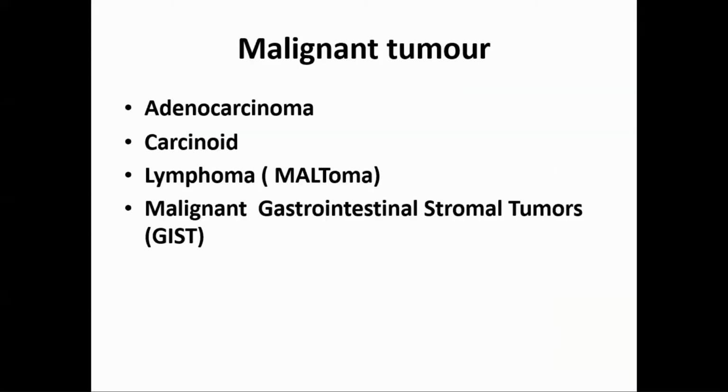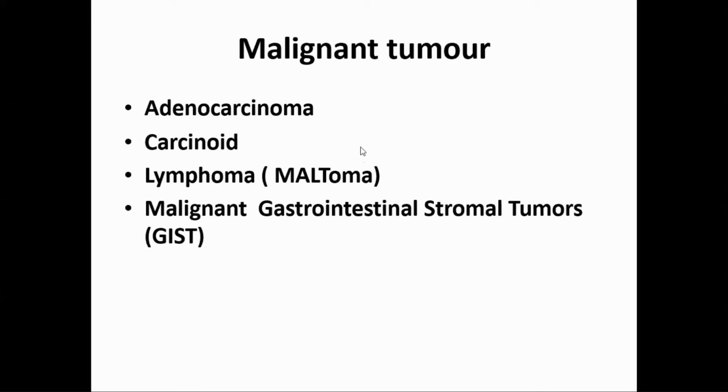Now we come to the main topic, that is malignant tumor. And malignant tumor arising from epithelium is adenocarcinoma. There are different types. We will come to classification of stomach cancer separately. So types of malignant tumor in the stomach are adenocarcinoma, carcinoid. Carcinoid is not in our syllabus. It is a tumor which can be benign and malignant. It produces 5-HT, serotonin and histamine and all those. So it produces symptoms which are either asthma, then itching in the skin, and diarrhea and all those.